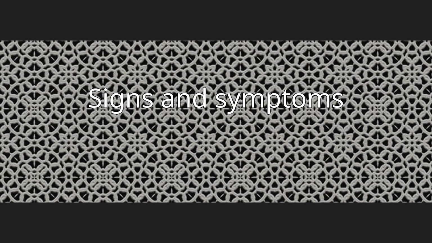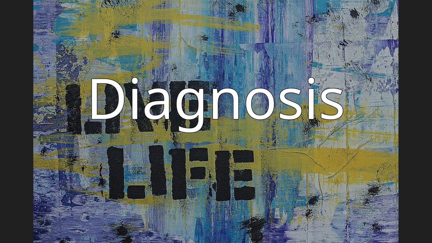Signs and symptoms. A papillary fibroelastoma is generally considered pathologically benign. However, outflow obstruction or embolism can be associated with syncope, chest pain, heart attack, stroke, and sudden cardiac death. In particular, chest pain or syncope may be due to transient occlusion of the left main coronary artery by the tumor, while a heart attack or sudden cardiac death may be due to embolization of a portion of the tumor into a coronary artery.